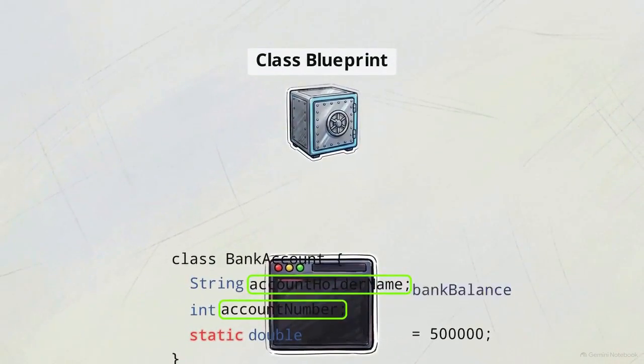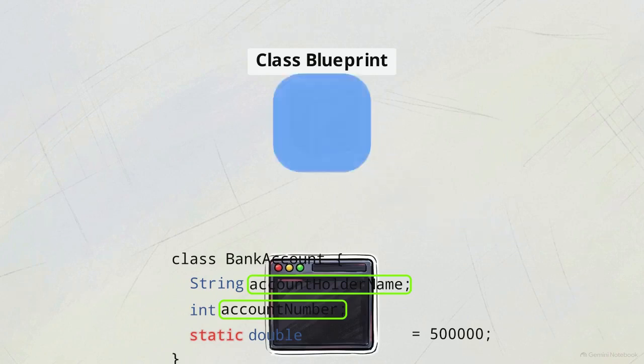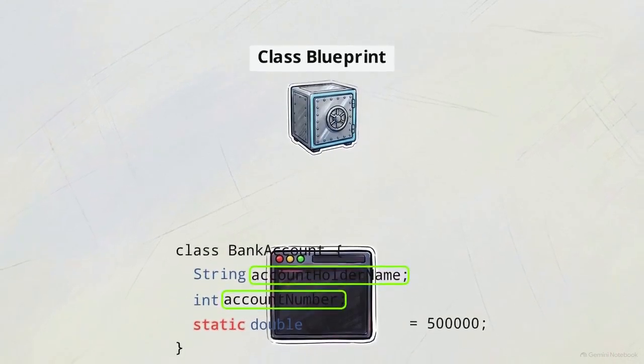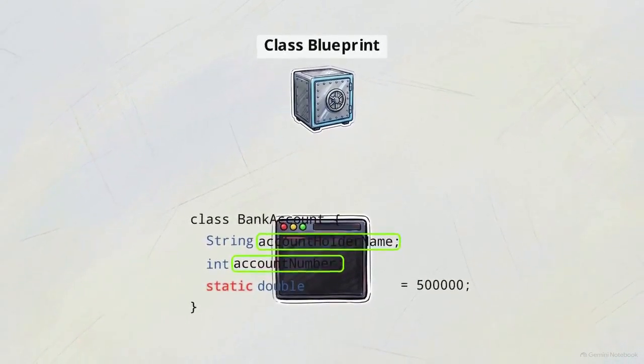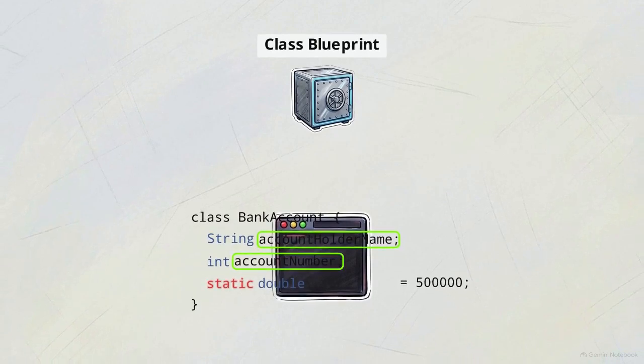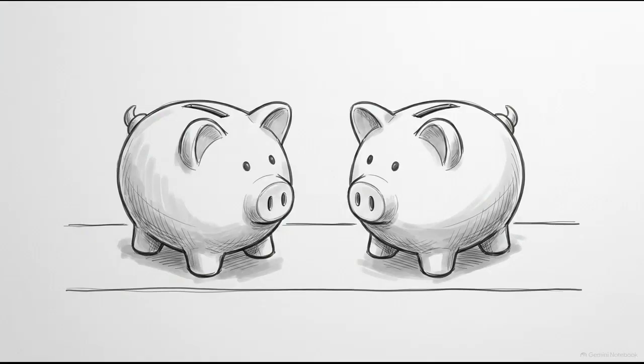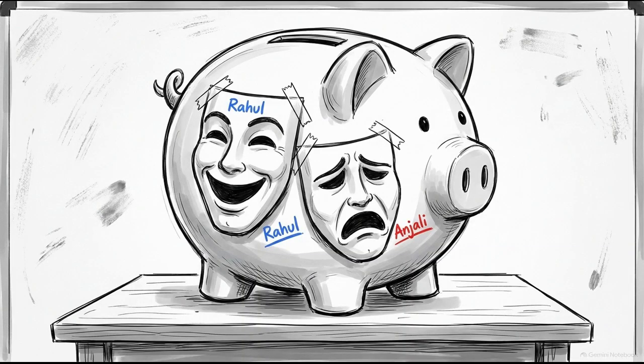The static keyword tells the Java virtual machine this variable belongs strictly to the class blueprint itself, bypassing individual object instances. Rahul thought he was coding 2 separate accounts, but he unknowingly created a single shared variable wearing 2 different masks. To see how this broke down, let's look at the architectural map of Java's memory.